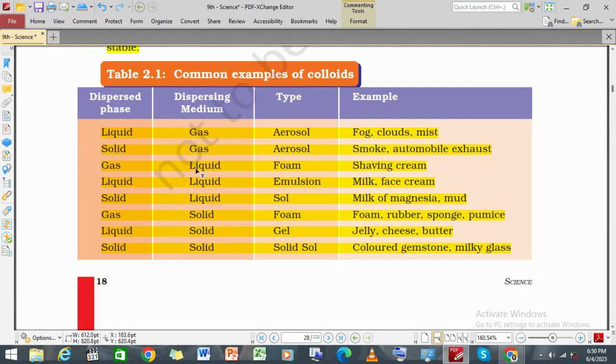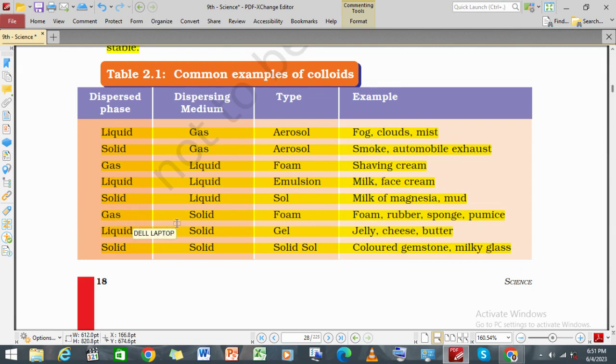Now if gas is in small quantity and liquid is in large quantity, it forms a foam, such as the shaving cream or shaving foam we use. If both are liquid, we see an emulsion, such as milk and face cream. With solid in liquid, we see a sol, such as milk of magnesia and mud.